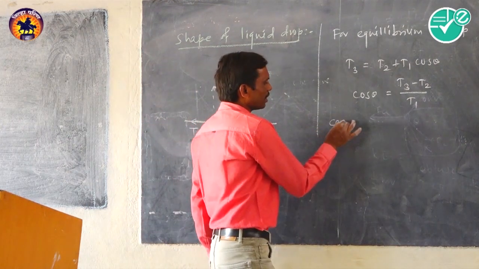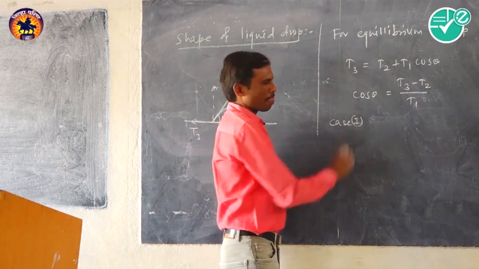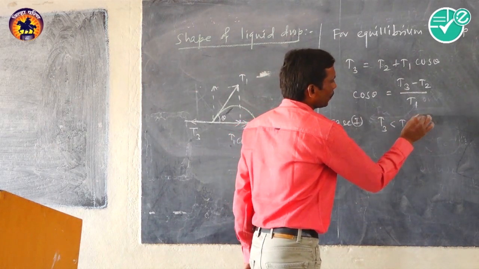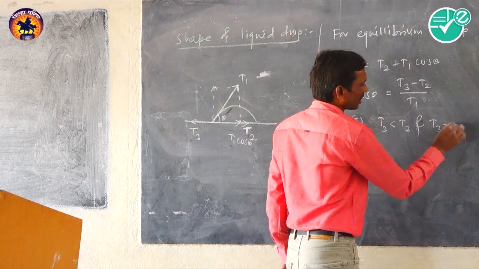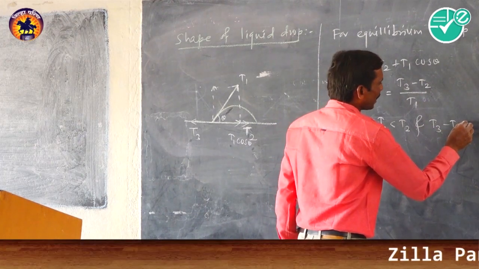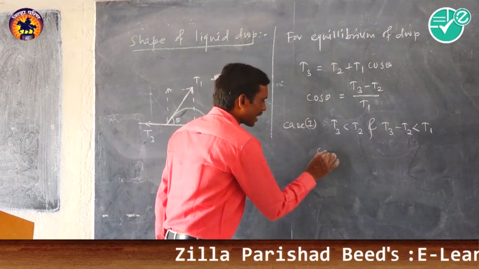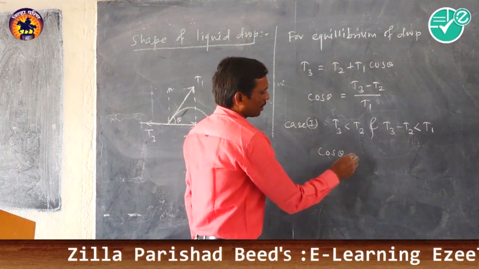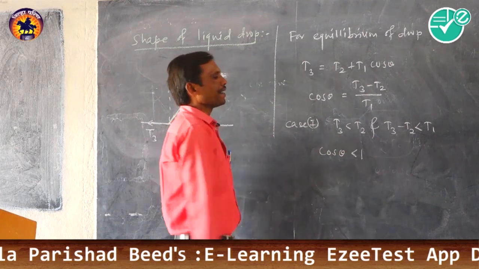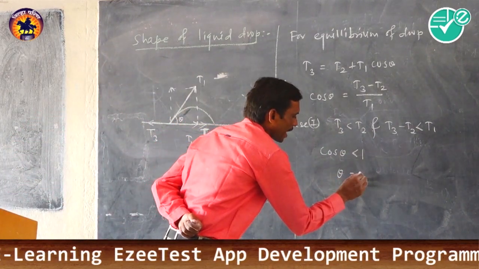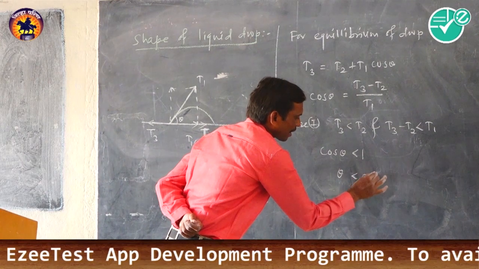Now consider the first condition. Here T3 is less than T2, and the difference T3 minus T2 is also less than T1. In this case cos theta is less than 1 and it is positive. So the angle of contact is less than 90 degrees.